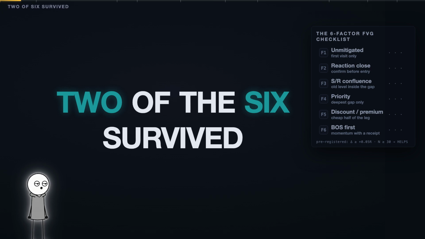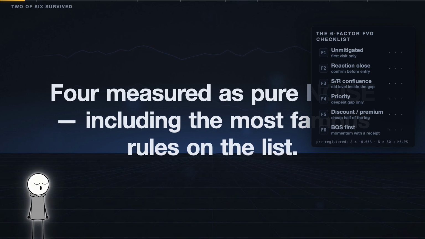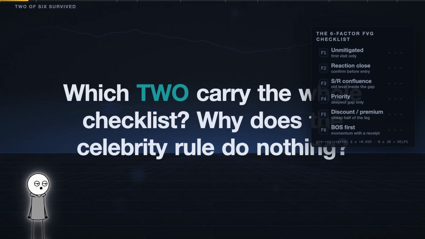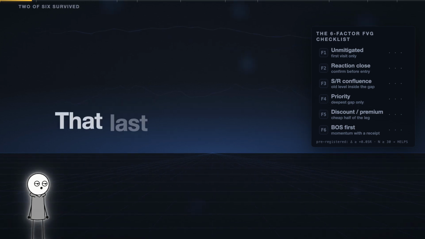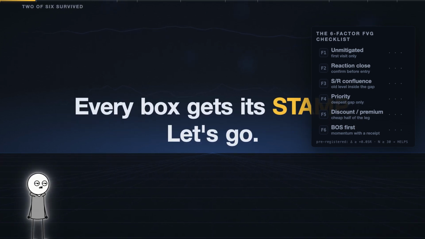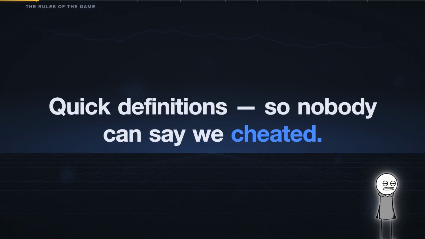The other 4 measured as pure noise, and the noise pile includes the most famous rules on the list, which 2 carry the whole checklist, why the celebrity rule does nothing, and what happens when you tick all 6 boxes at once. That last one surprised us. Every box gets its stamp. Let's go.